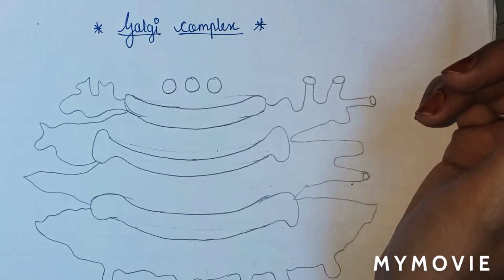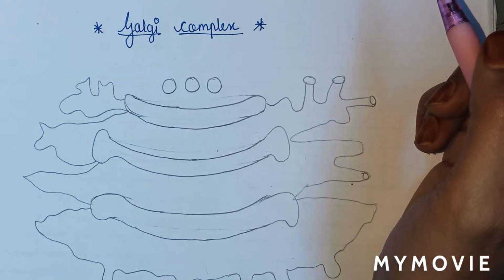In previous video, we have seen the cell organelle endoplasmic reticulum. In this video, we are going to see another cell organelle, that is Golgi complex. So let us see the diagram or the structure of Golgi complex. This is a structure of Golgi complex.